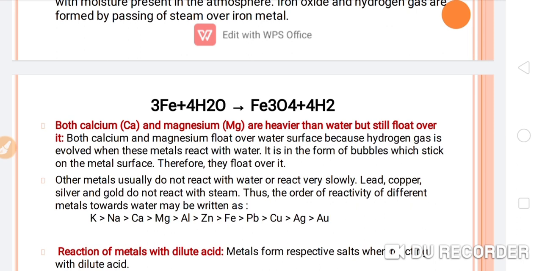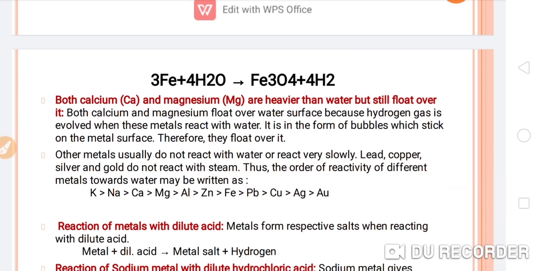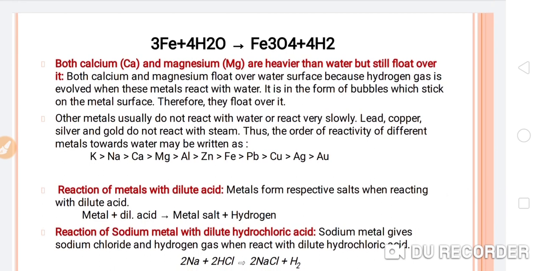Why? Let's see, students, what will be the answer for this problem. The reason is that both the calcium and magnesium float over the water surface because hydrogen gas is evolved when these metals react with water. It is in the form of bubbles which stick on the metal surface and therefore they float over it. So due to the evolution of the hydrogen gas, they will float on the surface of the water.